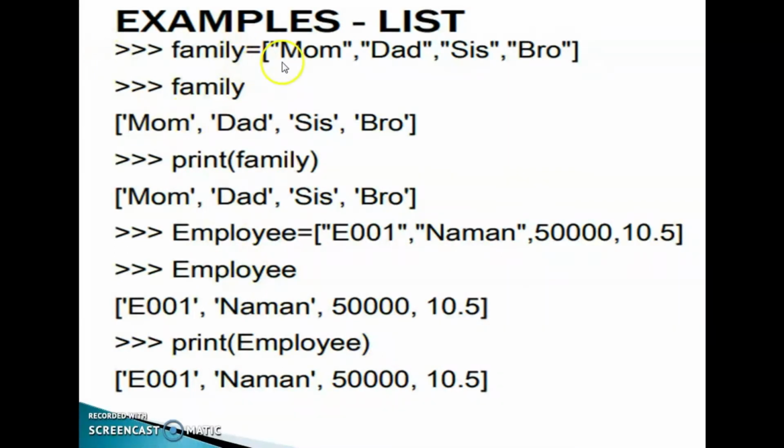Check this one. family is equal to mom, dad, sis, bro. We can identify mom, dad, sis, bro in this format. Print family, and in the same way we can see mom, dad, sis, bro. Then employee: this is a string type, employee ID, then name, also a string type value. This one is an integer type value. This one is a float type value. Using employee, we can see all the values. Okay, clear?